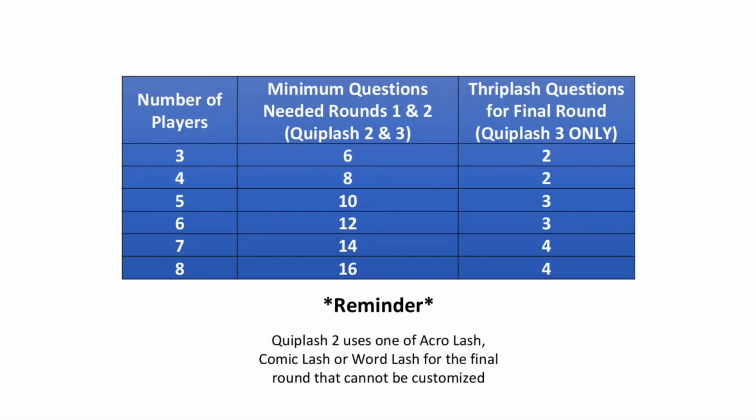Last thing I will touch upon is the minimum amount of questions for the episode you should look to have depending on your player total. For Quiplash 2 and 3, the first 2 rounds you will need 2 questions for each player. So 6 questions for 3 people, 8 questions for 4 people, etc. All the way up to 16 for 8 people. But then in Quiplash 3, you need Thriplash questions for the last round. And you will need 2 for 3 or 4 players, 3 for 5 or 6, and 4 Thriplash prompts for 7 or 8 players.